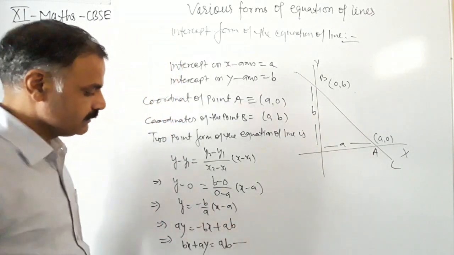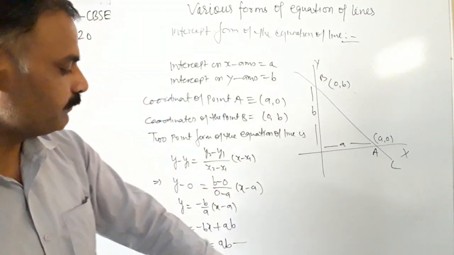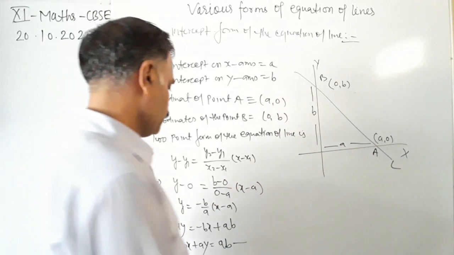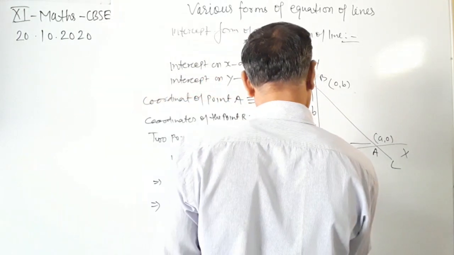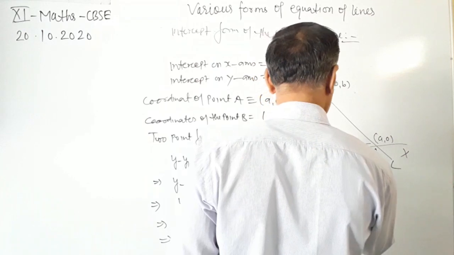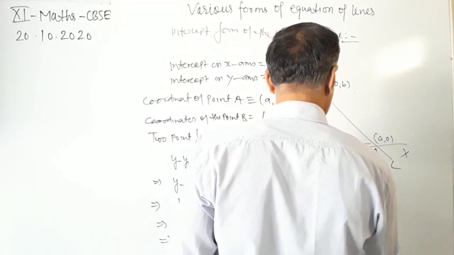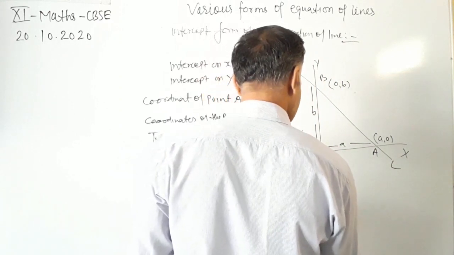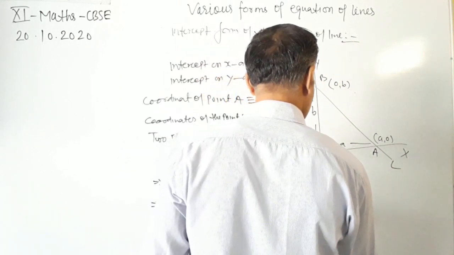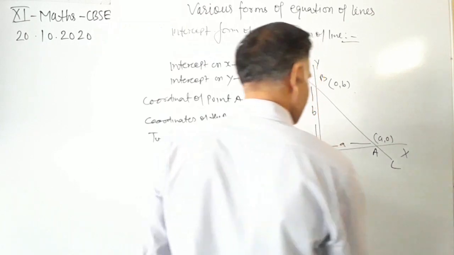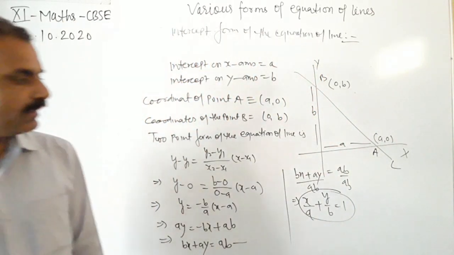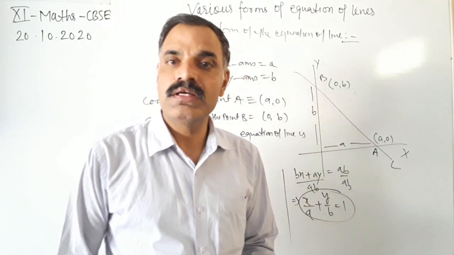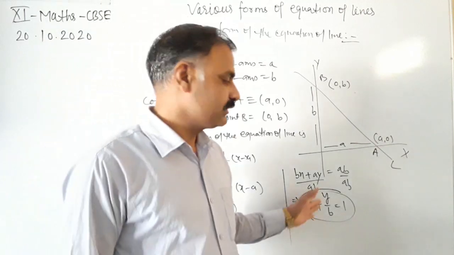Now dividing the whole equation by the product ab, bx plus ay equals ab upon ab. When we divide, we will have x upon a plus y upon b is equal to ab upon ab, which cancels. So we obtain the equation of the line in intercept form as x upon a plus y upon b is equal to 1.